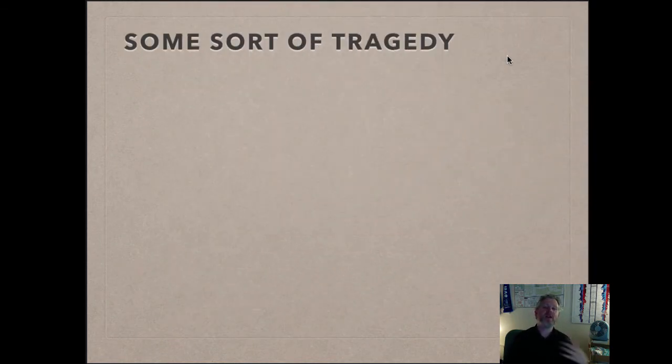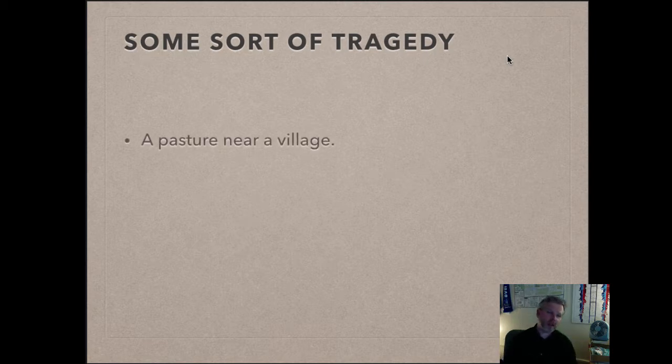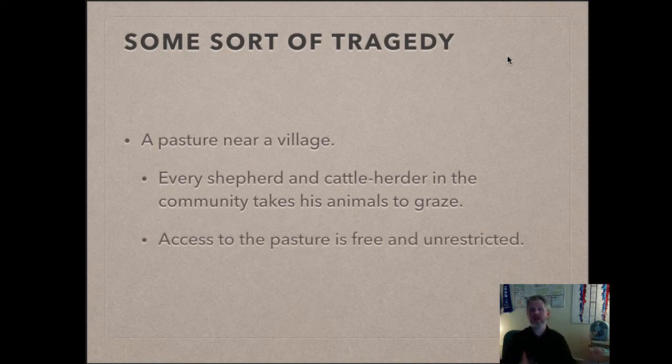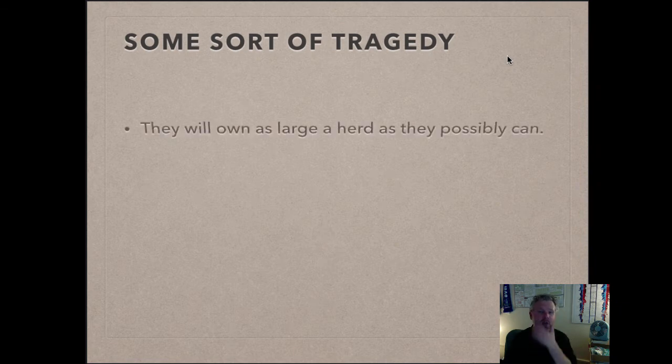So the story that Hardin used to talk about the tragedy of the commons was a pasture near a village. In a lot of places in Europe, for a time, they had these common grazing lands where everyone could bring their sheep or whatever it is to graze. So every shepherd or cattle herder in the community takes their animals there to graze. Access to the pasture is free and unrestricted. All right. Well, what happens? Well, as you can imagine, everyone tries to raise as large a herd as possible.